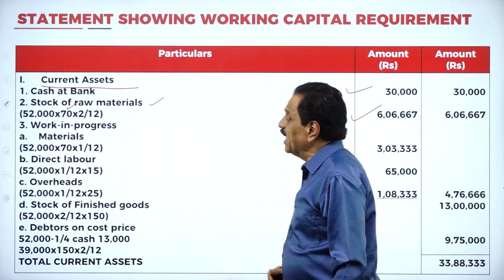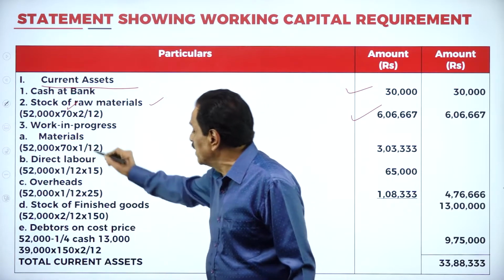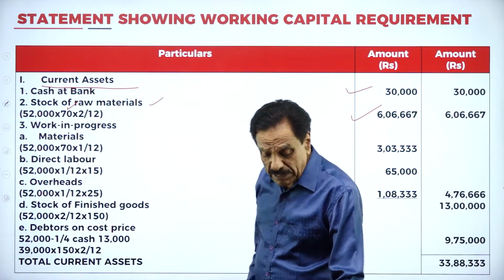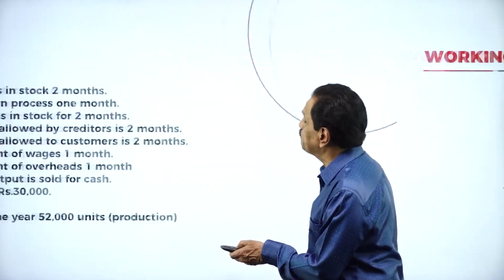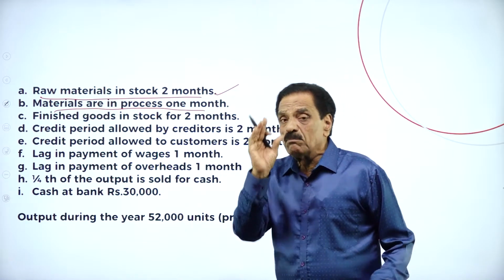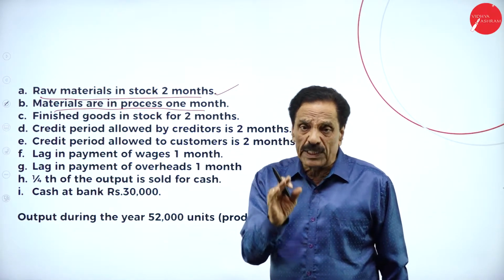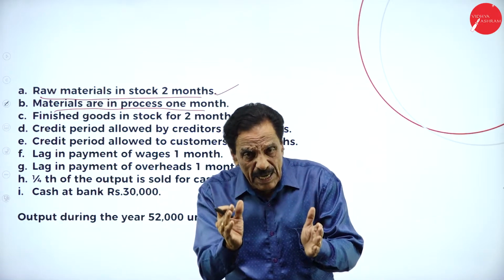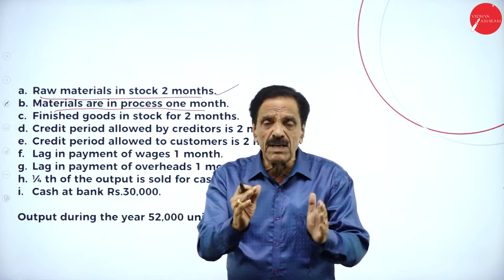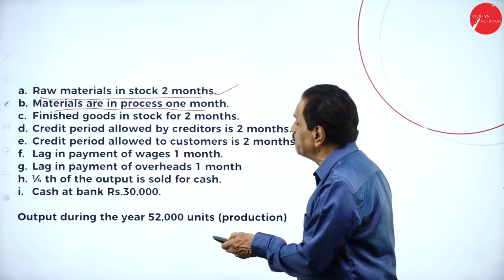Then, work in progress. I told you now, for material, take the full value. Here, half value you have to take. See the problem now. Material in process, 1 month. What do you have to take? 1 material, 1 labor, 1 overhead. Material, full value. Labor, half value. Overhead, half value. If you see the value, you can understand.